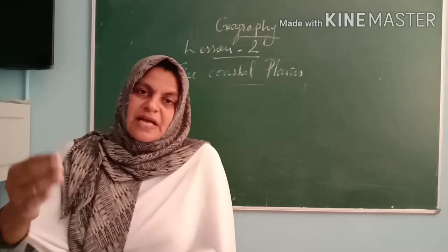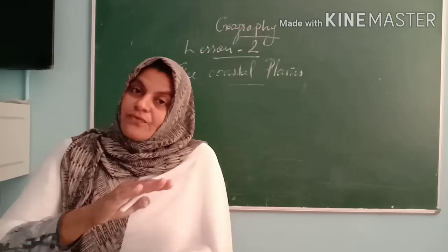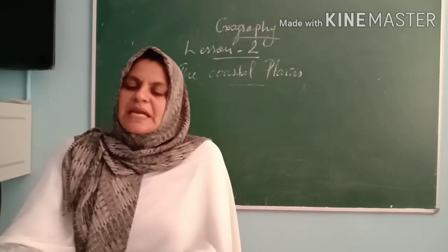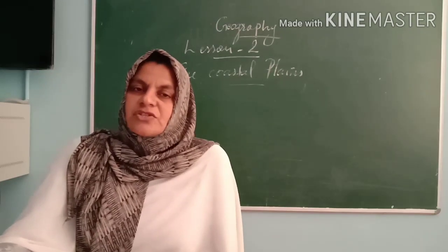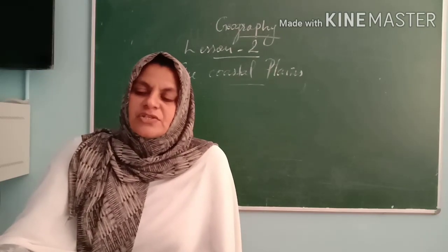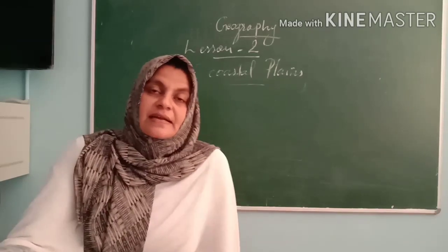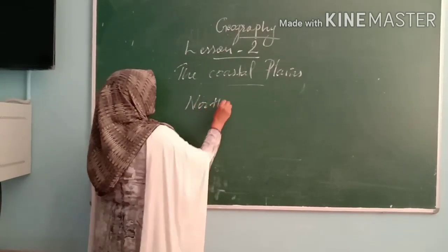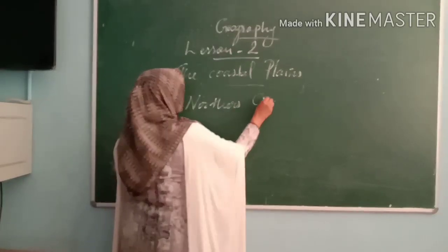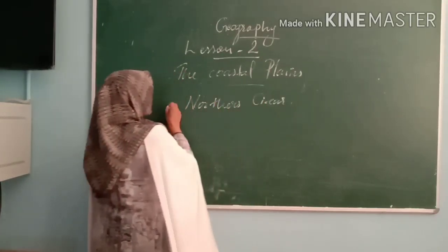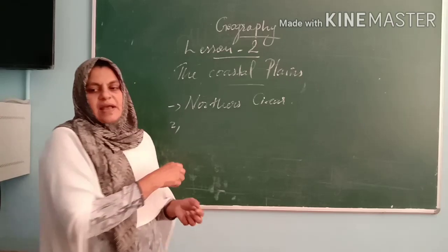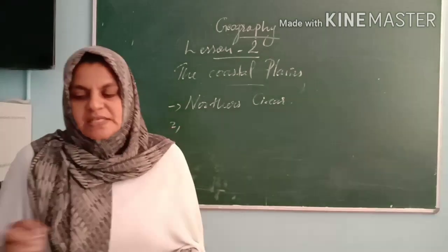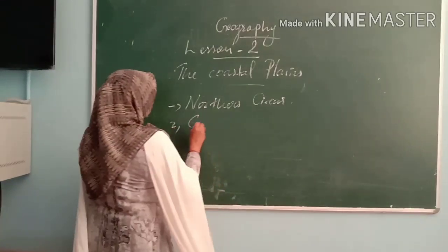There are not that many ups and downs. It is wide, not narrow, and the northern part is known as Northern Circars, and the southern part is known as Coromandel coast.